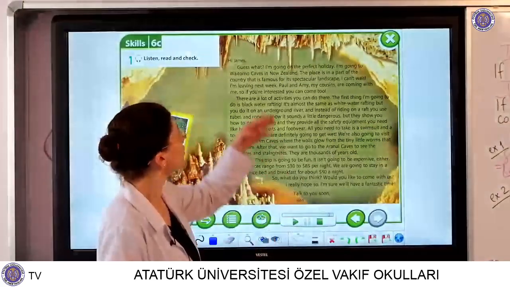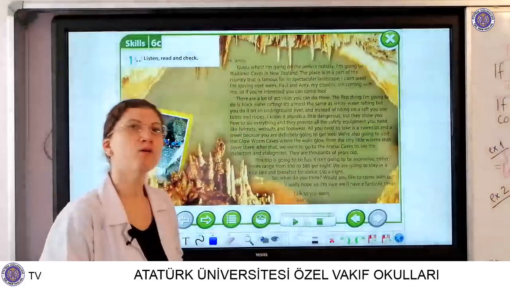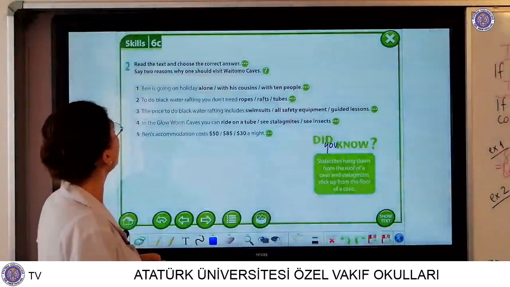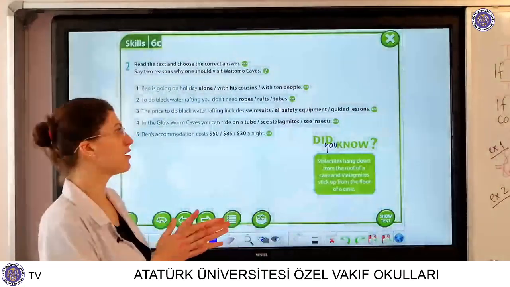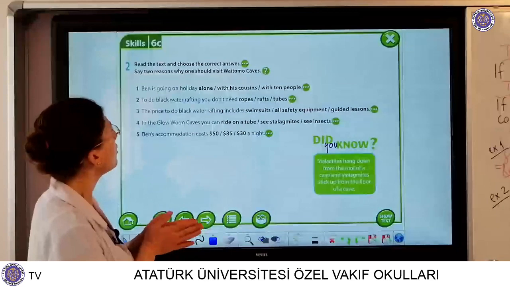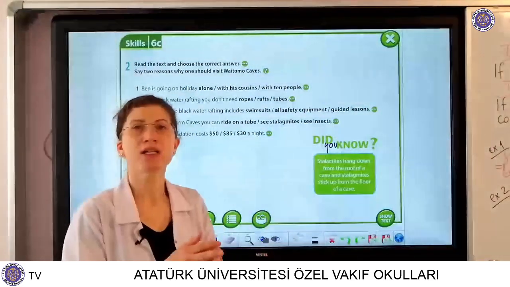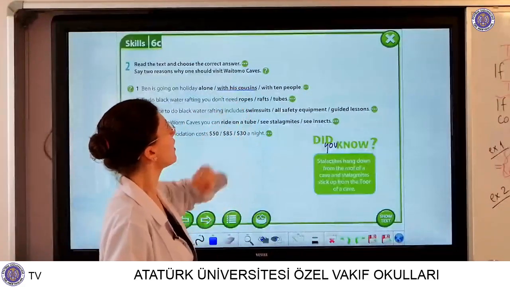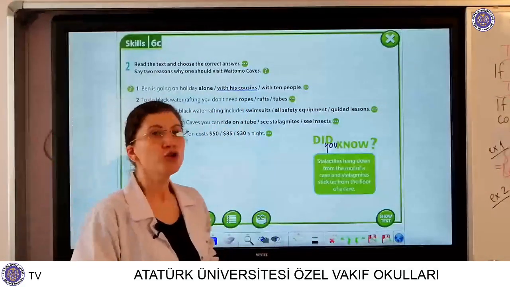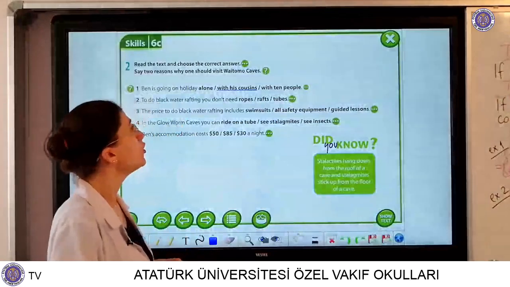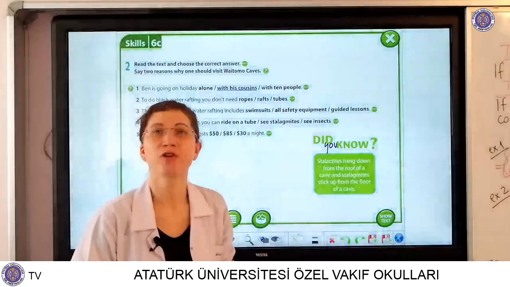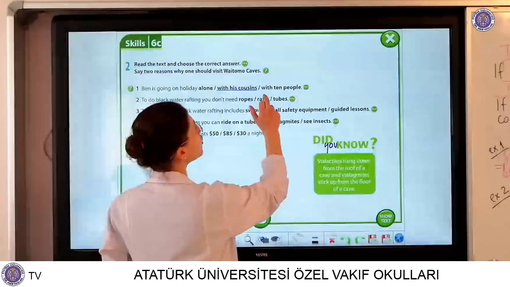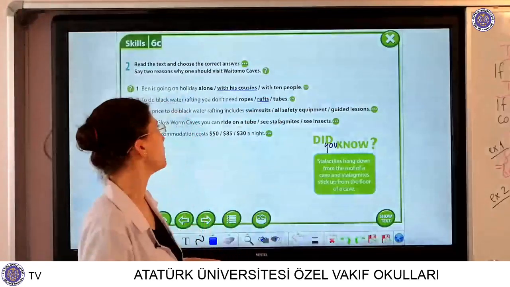Ben writes this letter to James. Now, let's do the exercises about the paragraph. Read the text and choose the correct answer. Ben is going on holiday with whom? He is not alone. Remember, with his cousins. To do the black water rafting, you don't need any rafts, because to do white water rafting, you need rafts. You just use tubes and ropes.